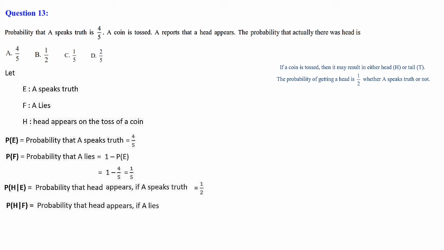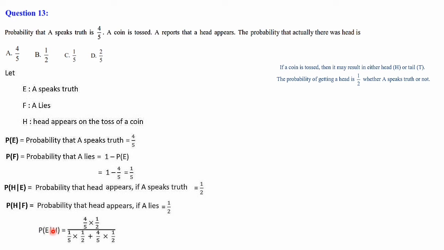F is our assumption, A lies. So P of H given F is the probability of getting a head if A lies. That also is 1 by 2 only, because it is not related with A's answer. Then P of E given H, in the sense A is speaking the truth given that a head has already appeared.